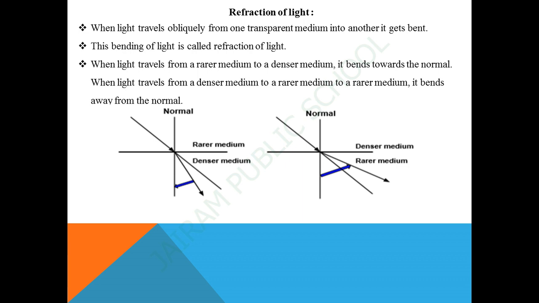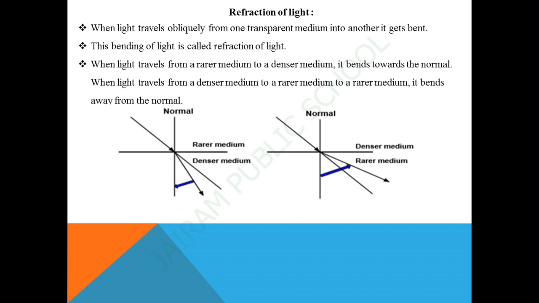Let us consider the case of apparent displacement of a pencil partially immersed in water. The light reaching you from a portion of the pencil inside the water seems to come from a different direction compared to the path above the water. This makes the pencil appear to be displaced at the interface. For a similar reason, the letters appear to be raised when seen through a glass slab placed over it.